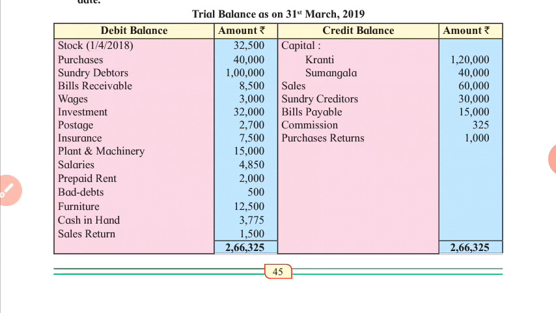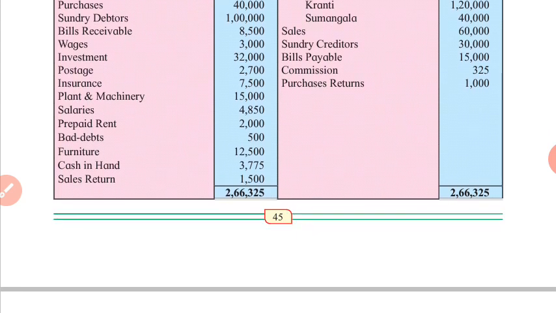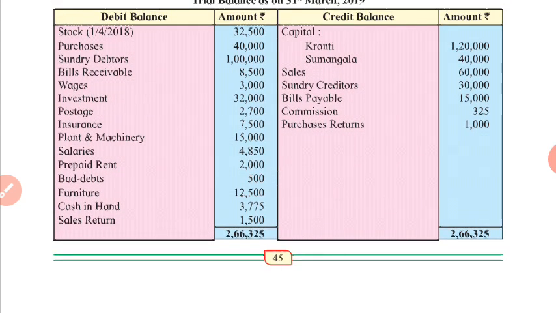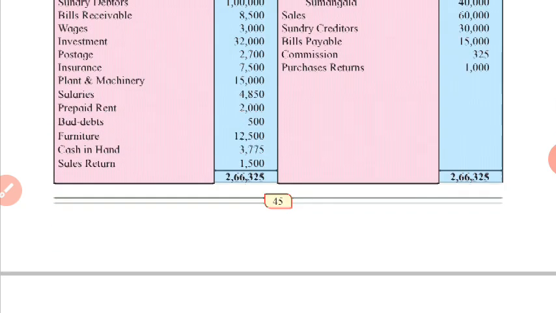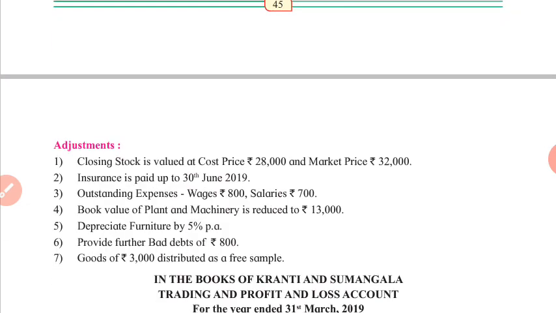So no hidden adjustment is there in the trial balance, and all the items we have already discussed in the previous problems. No new item is there. Now adjustments.